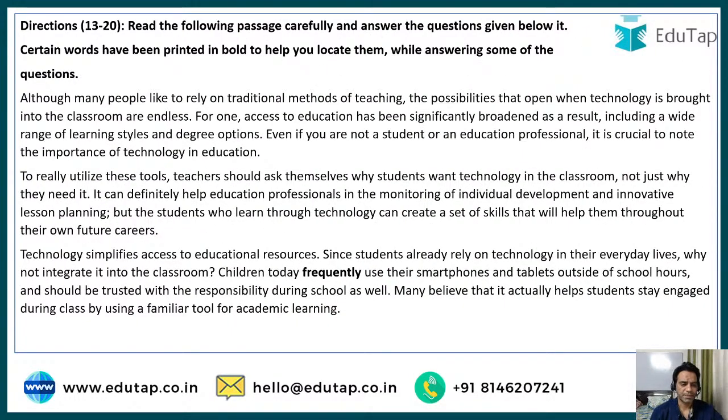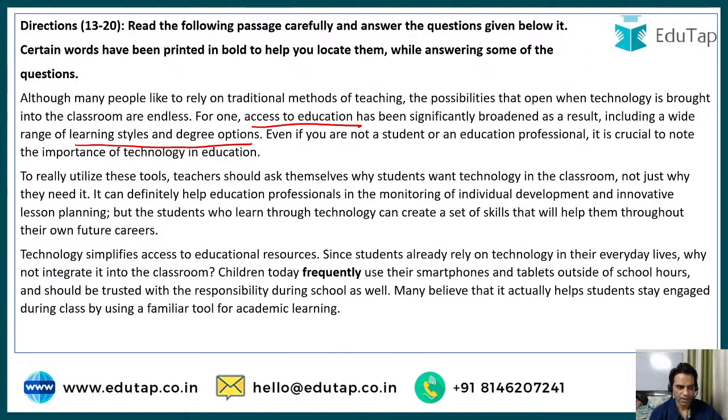Although many people like to rely on traditional methods of teaching, the possibilities that open when technology is brought into the classroom are endless. For one, access to education has been significantly broadened as a result. So access to education has improved because of technology, including a wide range of learning styles and degree options. Even if you are not a student or an educated professional, it is crucial to note the importance of technology